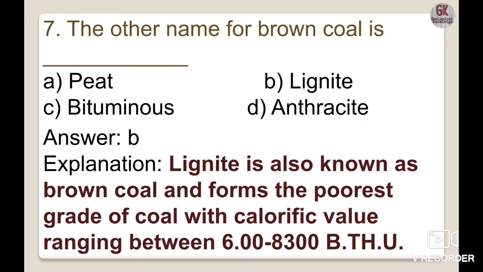So lignite is also known as brown coal and forms the poorest grade of coal, with a low calorific value ranging between 6 to 8300 BTU. BTU means British thermal unit, so the calorific value is represented in the unit of British thermal unit, or BTU. So the correct option here will be option B, lignite.